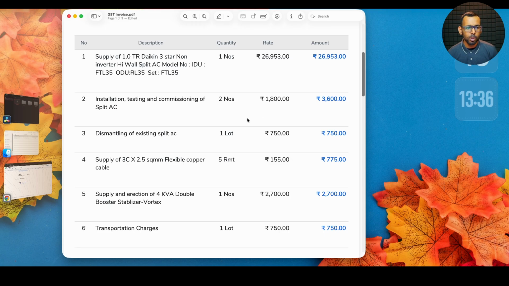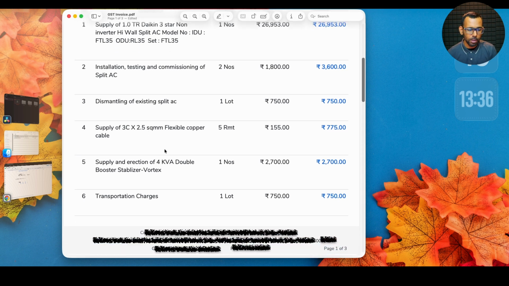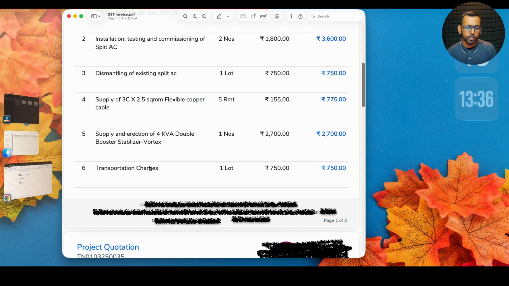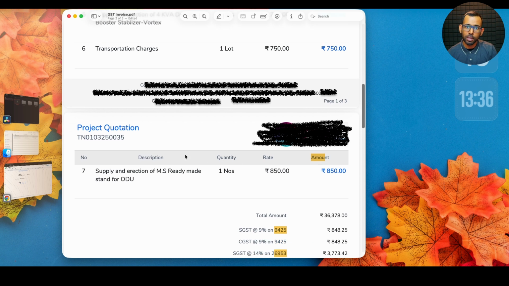You can see this is a project quotation for an air conditioner supply. The main supply is the supply of goods, which is the core air conditioner, indoor unit and outdoor unit. But apart from that, you can't separate the associated costs like installation, dismantling of the old AC, and the copper cable supply. These are all associated expenses that you cannot segregate from an air conditioner order. So this is actually a composite supply, naturally bundled. These are not mixed supplies. This is actually a composite supply.